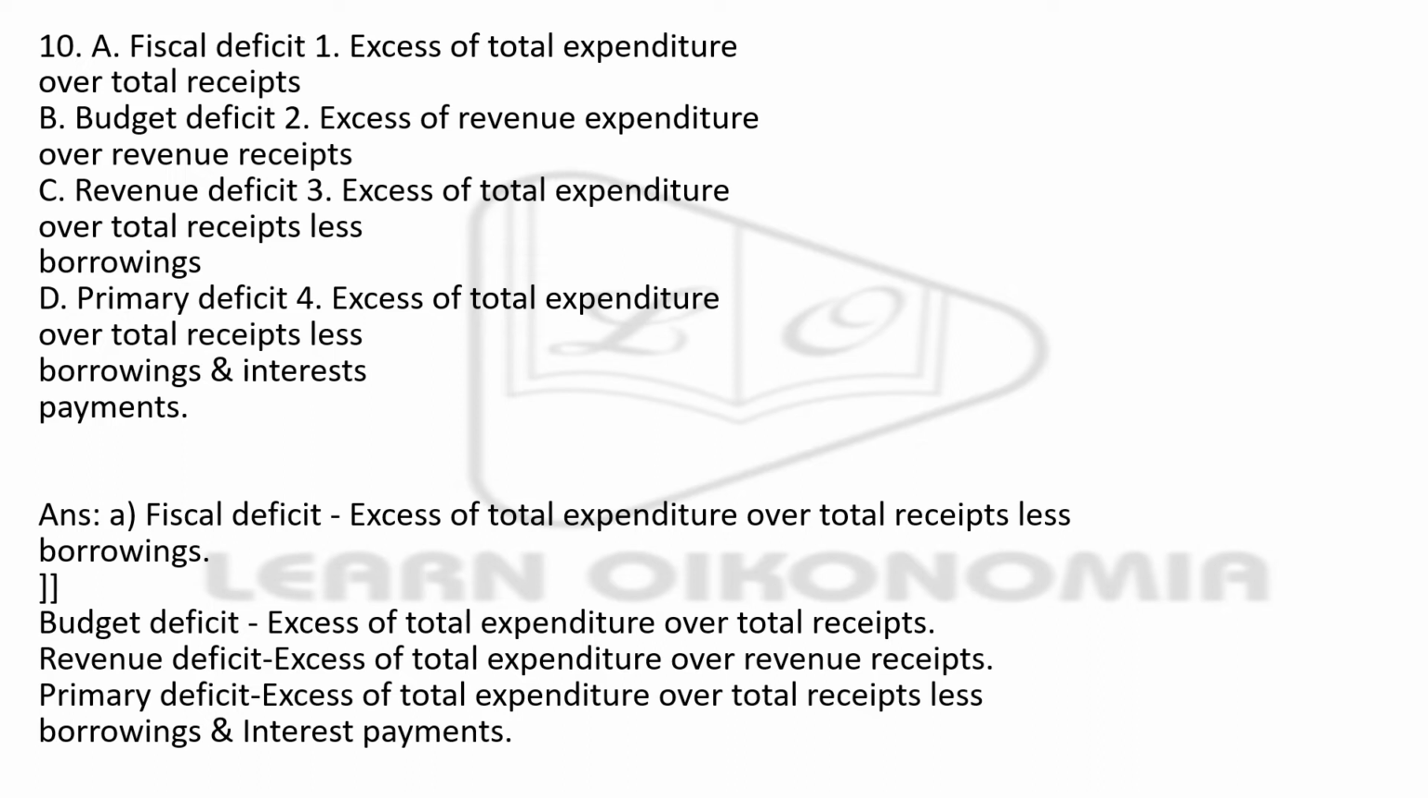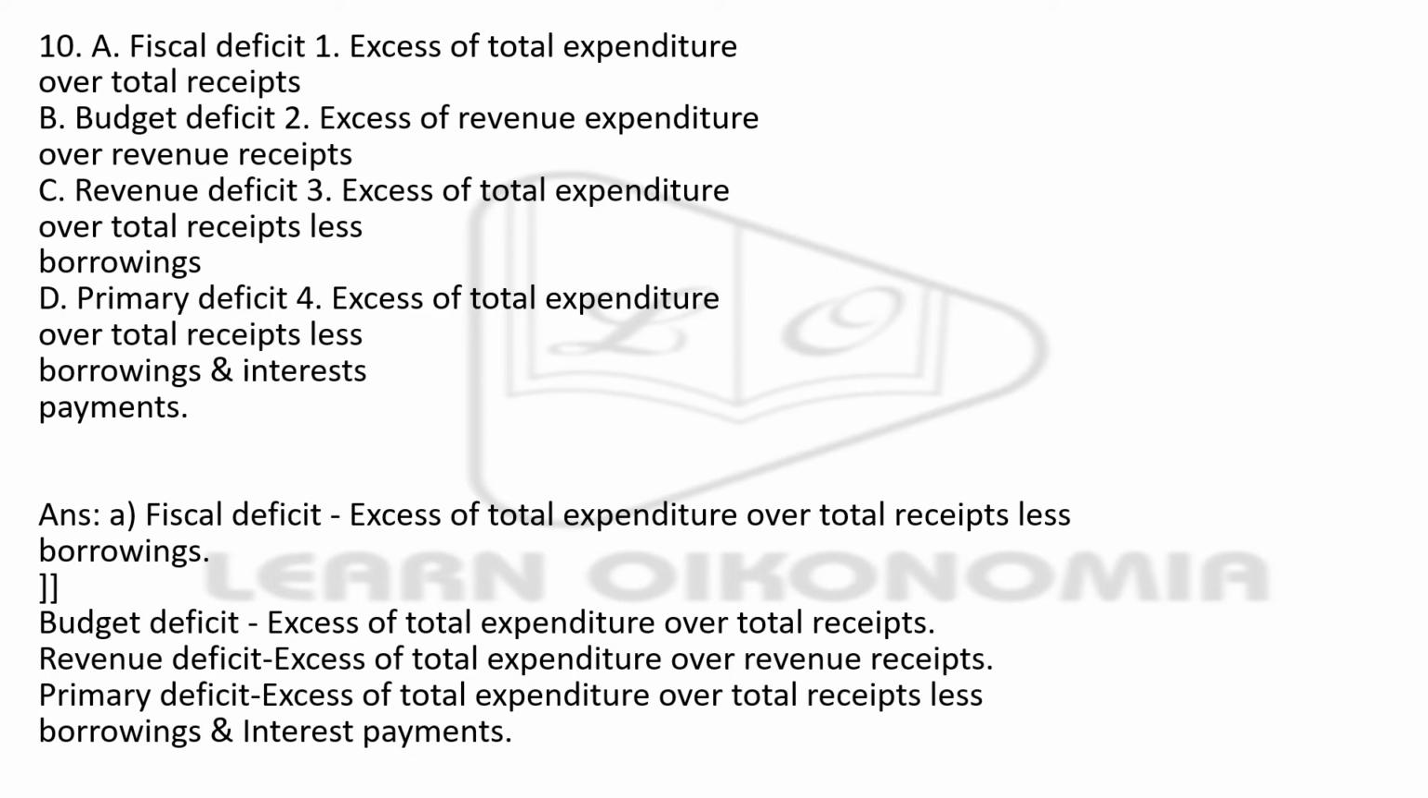The fiscal deficit is the excess of total expenditure over total receipts, less borrowings. That means when the government doesn't have enough receipts in hand, in order to finance its expenditure, the government goes for borrowing, and this is known as the fiscal deficit. Fiscal deficit happens when the expenditure of the government is more than its revenue and the government goes for borrowing.